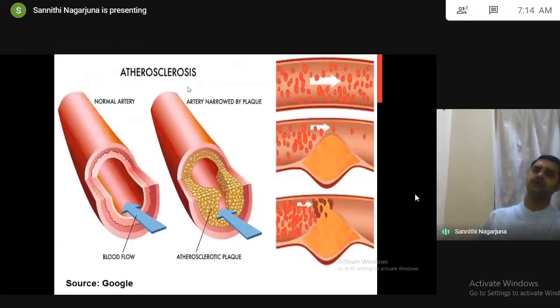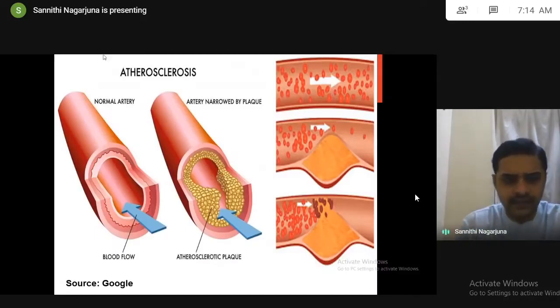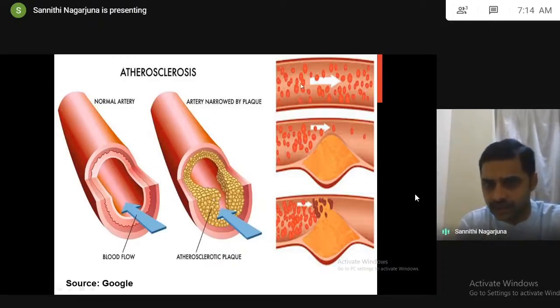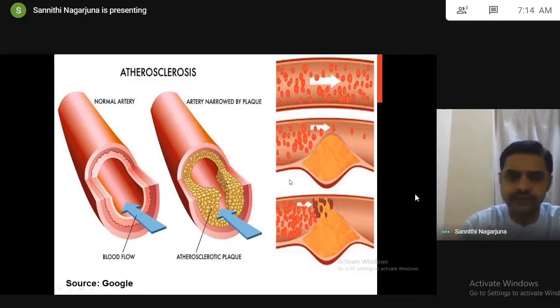So this is another representation for atherosclerosis. See here, this is the normal artery, the normal blood vessel. And see here, the plaques are accumulated. The cholesterol gets accumulated like this in the coronary artery. Automatically blood supply decreases to it. See, this is the normal blood flow. Like cholesterol, plaques are deposited, so automatically blood supply will decrease.